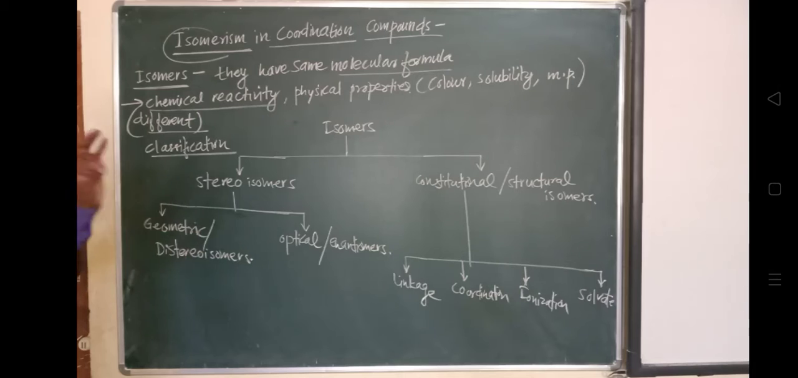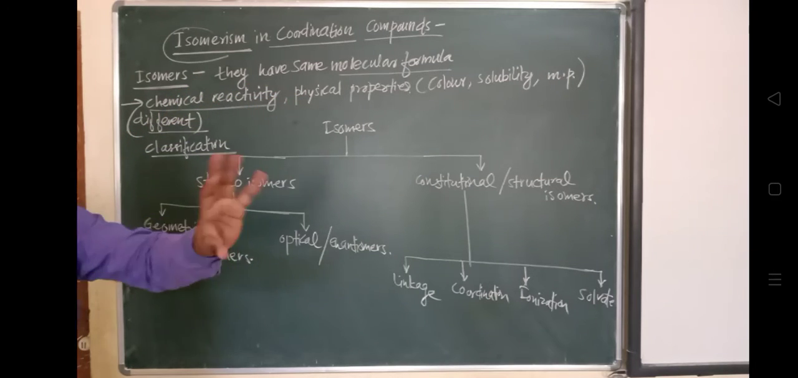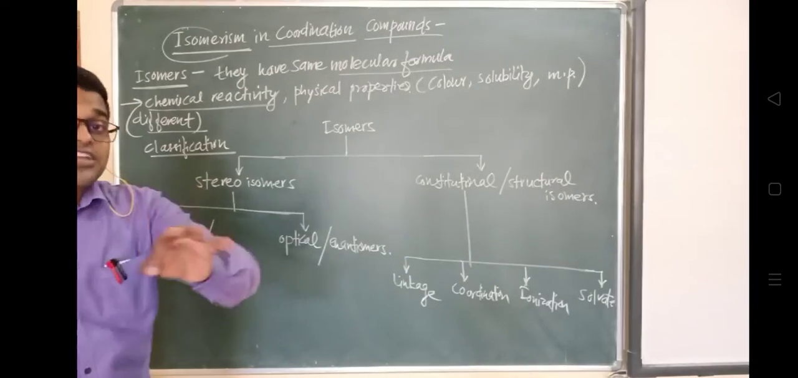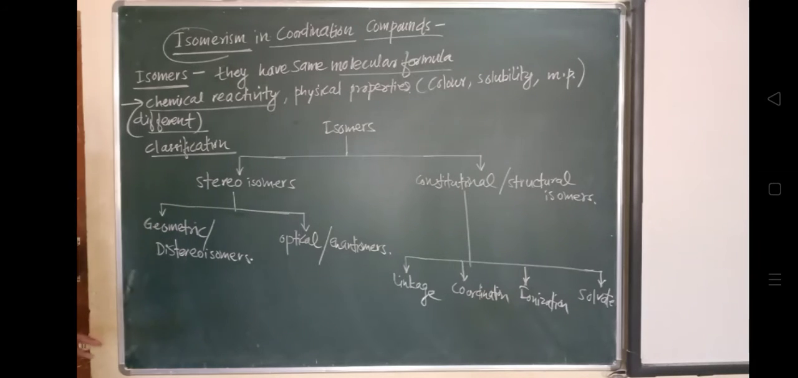So we know the meaning of isomers. They have the same molecular formula. If you observe the molecular formula, it will look the same, but they vary in their structure. So how do they vary in structure? We will discuss that with the different isomers now.